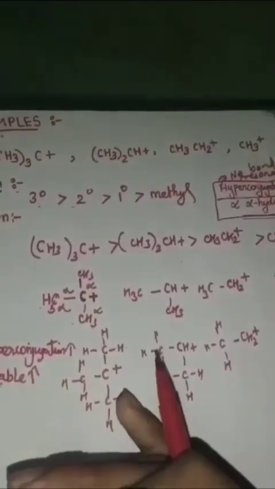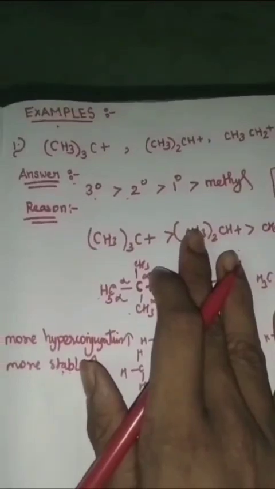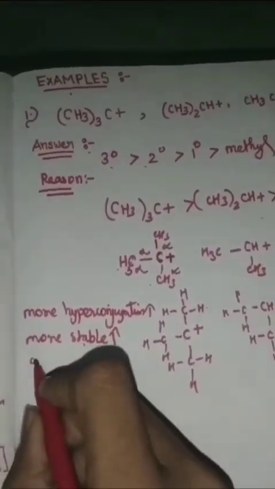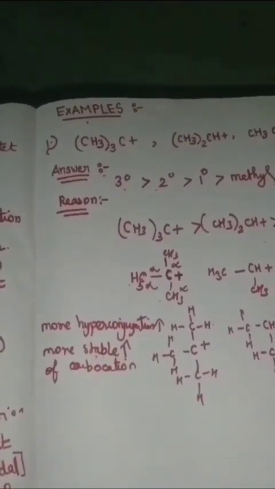What is the reason for this stability? Behind this stability, what is the reason? Nothing but hyperconjugation. Hyperconjugation is directly proportional to carbocation stability. So more hyperconjugation, more stability of carbocation. We can explain carbocation stability on the basis of hyperconjugation, and we will also discuss another example related to resonance, but mostly important is hyperconjugation.